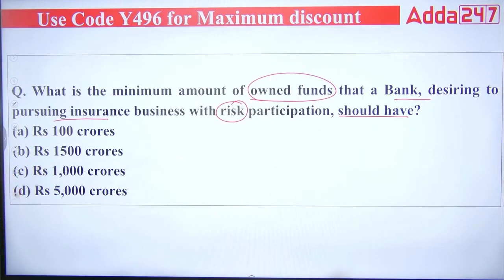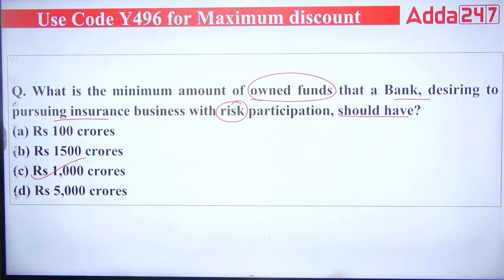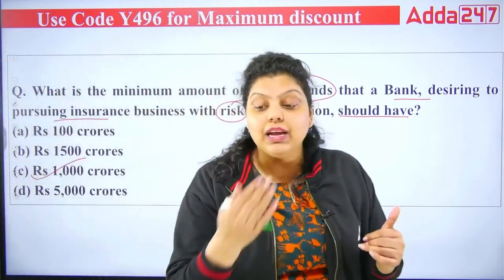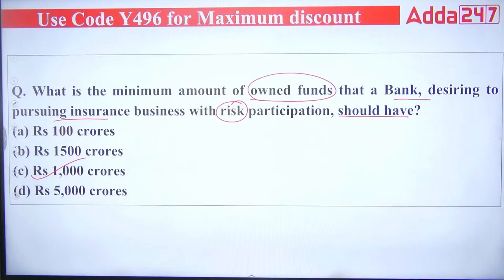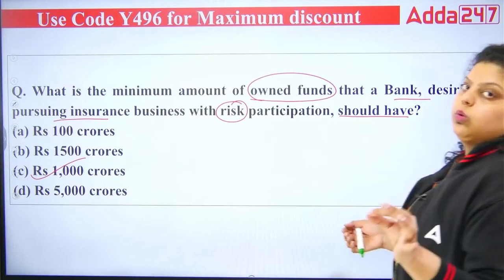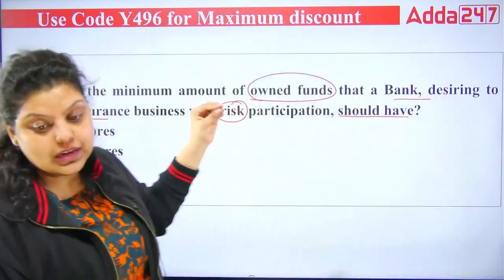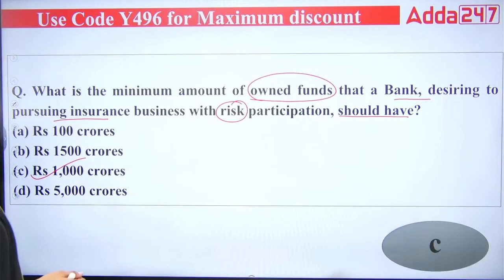Okay, so the right answer here will be 1000 crores. So the minimum amount of owned fund that a bank desiring to pursue the insurance business with risk participation should have is net owned fund of 1000 crore, then only the bank will be allowed to participate in this service. Okay, now the second question. So the right answer will be your C option.